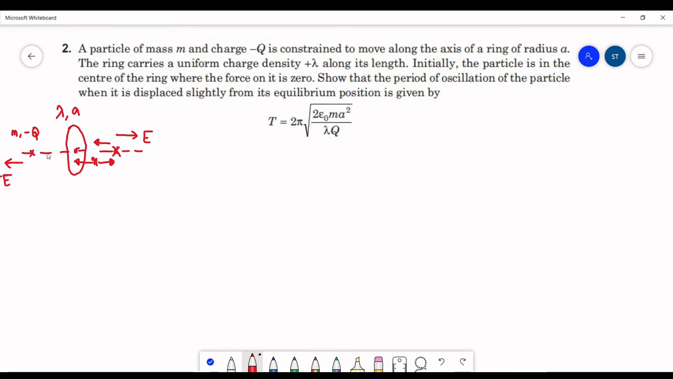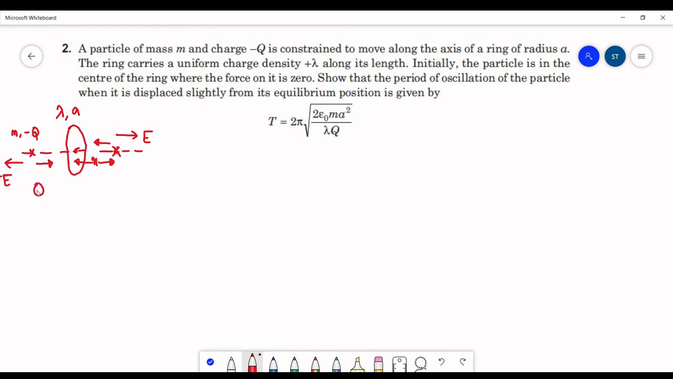When it enters this region, here the electric field is to the left. For a negatively charged particle in an electric field, the electric force will act opposite to the direction of the electric field, so it will act to the right. So again the particle will start to move towards the center. Due to inertia, it will again reach here. This electric force will again drag it to the center. Again here, this electric force will again drag it to the center. So it will start to oscillate here. Now we have to find the time period of that oscillation.